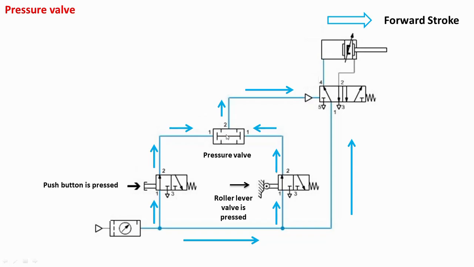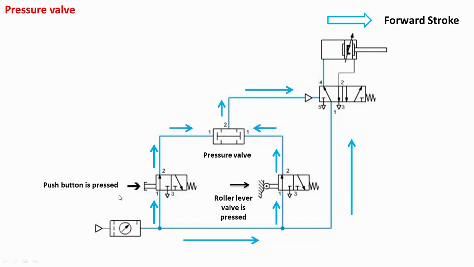Similarly, the pressure signal is present at this port also. So it will operate the spool of the pressure valve in such a way that we will get the output signal at port 2, and through this pilot line that pressure signal is given to the 5 by 2 valve, so that will be in the left envelope mode. And once we come in the left envelope mode, the air from port 1 to port 4 will cause the piston to move in the forward direction. The air from the other side through this port 2 will be exhausted through this port 3.